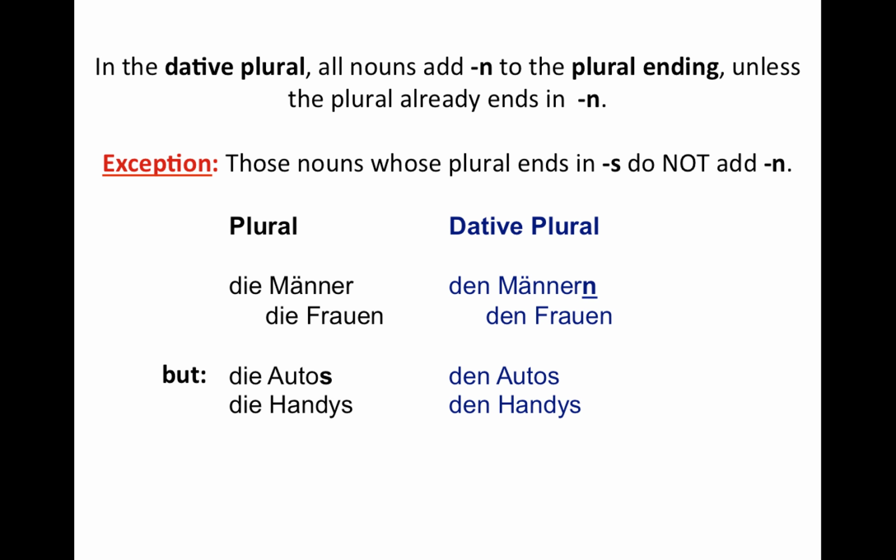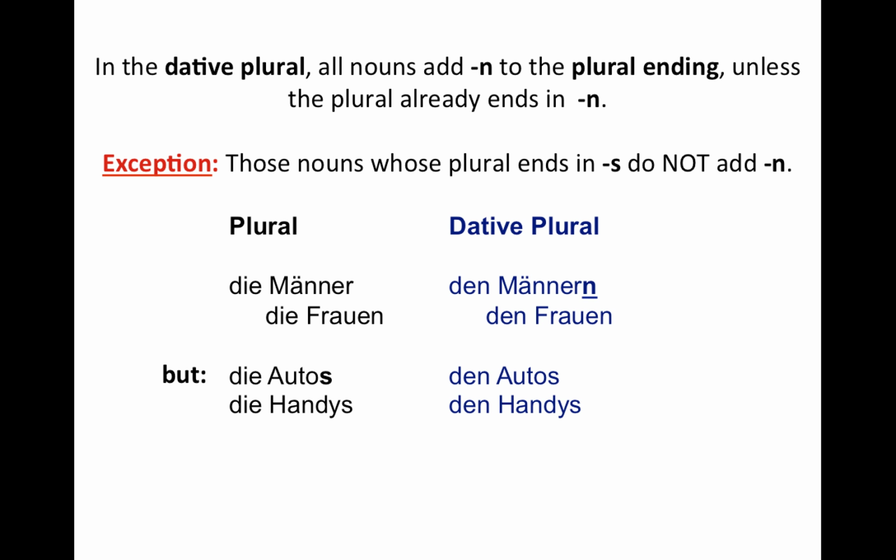Then, in the dative plural, all nouns add N to the plural ending, unless the plural already ends in N, as in Studenten, we had that example, right? Der Student becomes Studenten in the plural, so it already has an N, so we can't add another N. But Männer, for example, the plural of Mann, as we see right here, adds the N. Frauen, however, already has the N, so we don't need to add it.